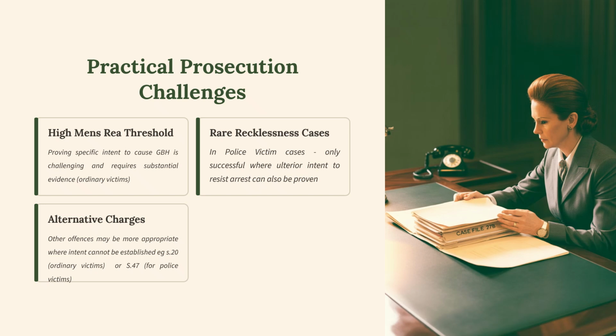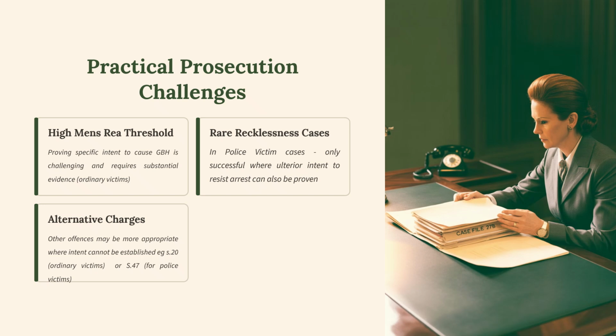There are a couple of practical prosecution challenges. Firstly, you've got the high mens rea threshold. Proving specific intent to cause GBH is challenging and requires substantial evidence, especially for ordinary victims, but you can see from previous slides what those indicative factors are, like, for example, repeated actions and the use of weapons.